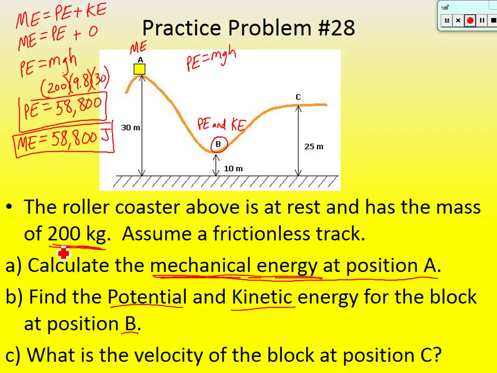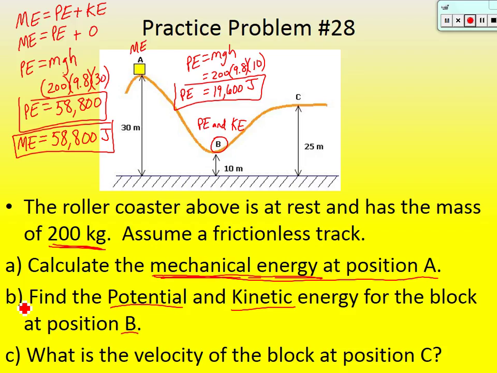The mass of the roller coaster was 200 times 9.8, and it said that the height at point B was 10 meters. Okay. So see how easy that is to solve. 200 times 9.8 times 10. And so I'm getting that the potential energy is equal to 19,600 joules. So there's part of my answer for letter B here, potential energy. Now, how do we find kinetic energy?